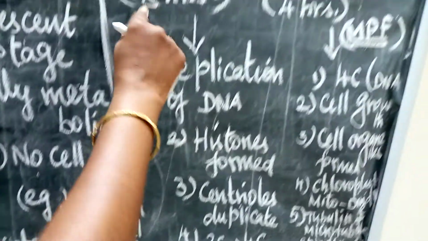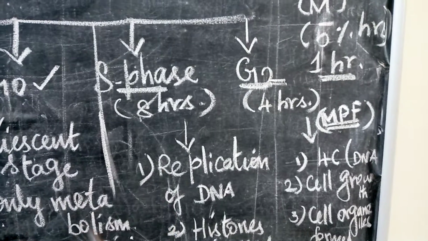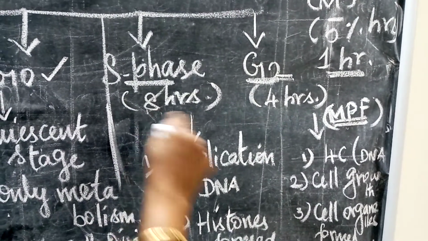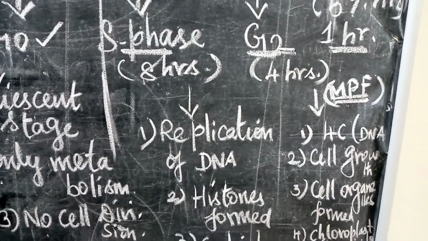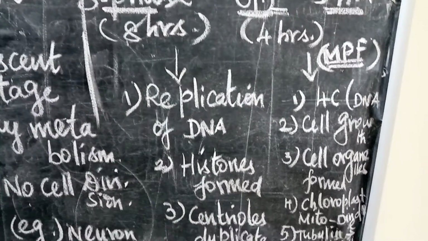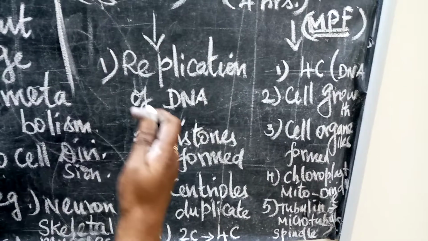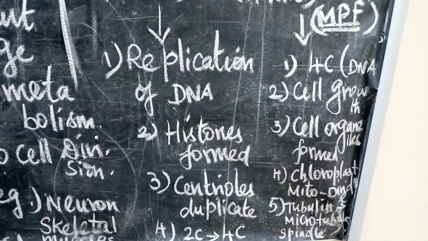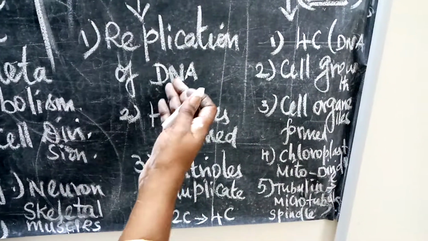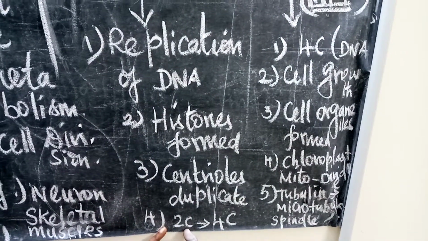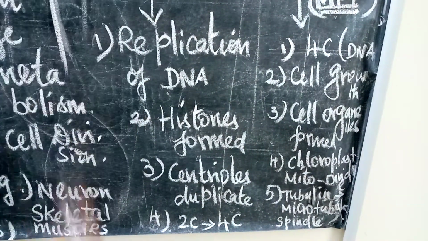Let's go to the S phase. What is meant by S phase? This is the synthetic phase, which means something is formed there. It takes 8 hours. During this stage, DNA replication happens and the DNA is doubled. Centrioles are also duplicated. Then a lot of histones, which are a kind of protein, are formed and attached to the DNA so that DNA replication is possible. The amount of DNA rises from 2C to 4C. These things happen at the time of S phase.